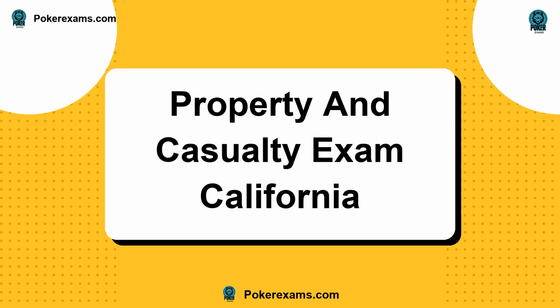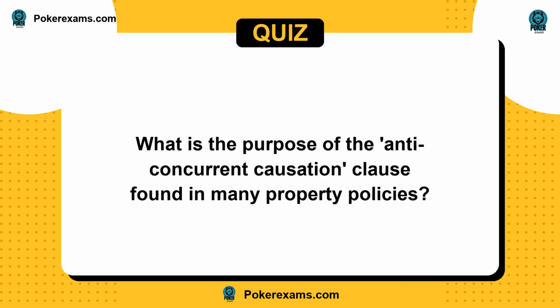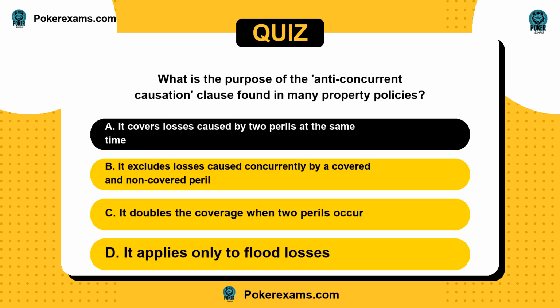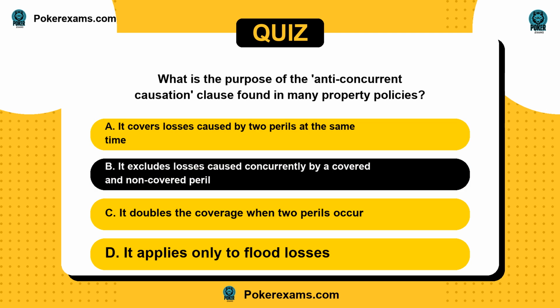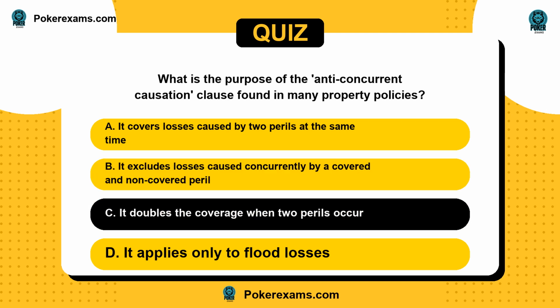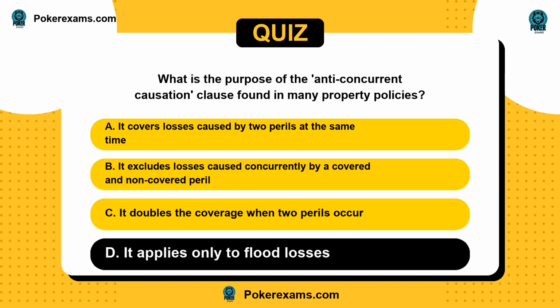Welcome to the quiz. What is the purpose of the anti-concurrent causation clause found in many property policies? Is it A, it covers losses caused by two perils at the same time? Or B, it excludes losses caused concurrently by a covered and non-covered peril? C, it doubles the coverage when two perils occur? Or D, it applies only to flood losses?